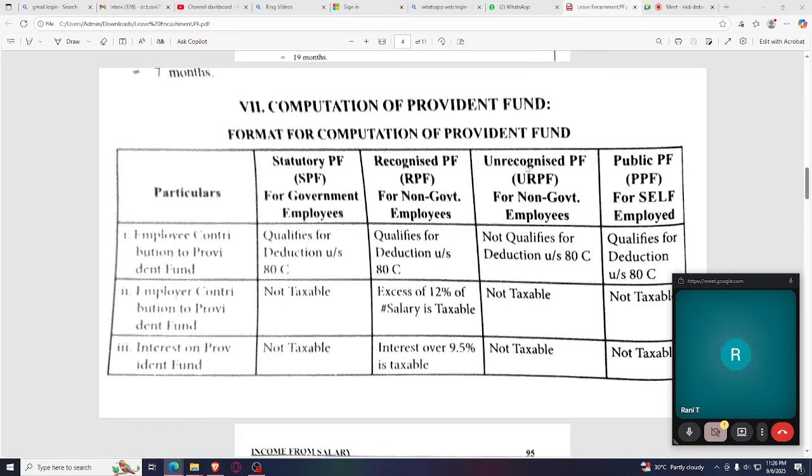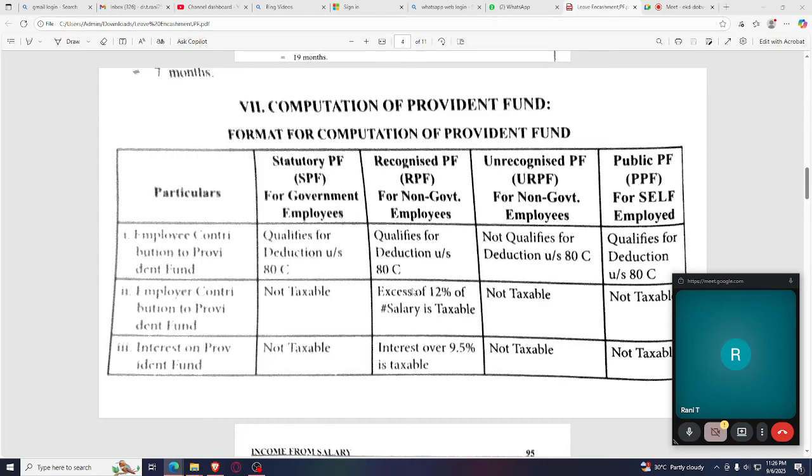Another one is unrecognized PF, and another is public PF. RPF and URPF, recognized and unrecognized, are for non-government employees. And PPF is for self-employed people who are entrepreneurs or who own a business.